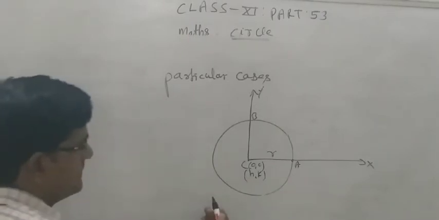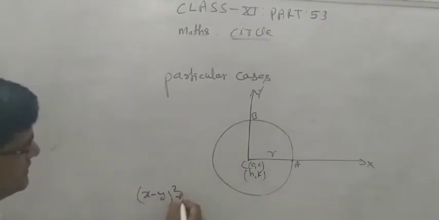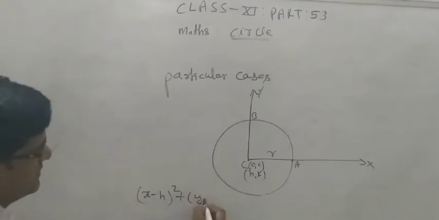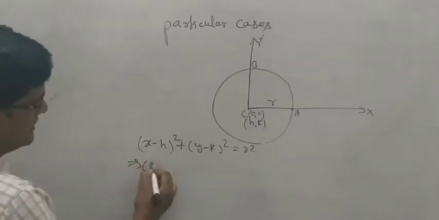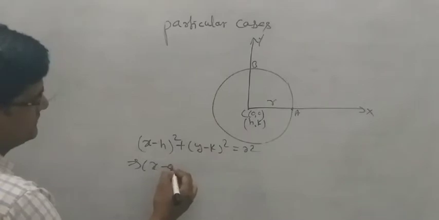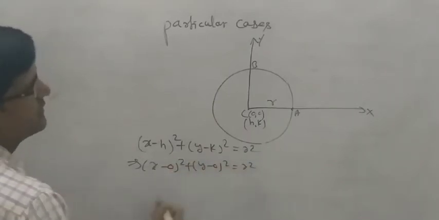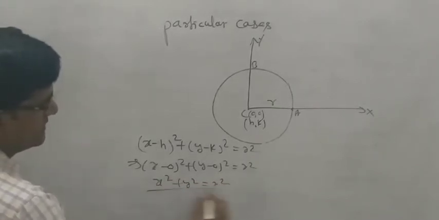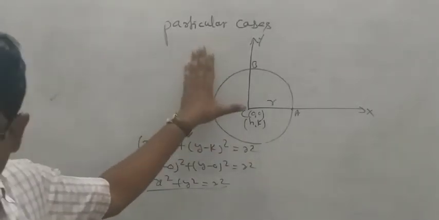Then we have the formula: (x minus h) whole square plus (y minus k) whole square is equal to r square. And here x minus h means 0, and y minus k means 0. So x square plus y square is equal to r square. Any confusion? Very simple. There are so many particular cases.